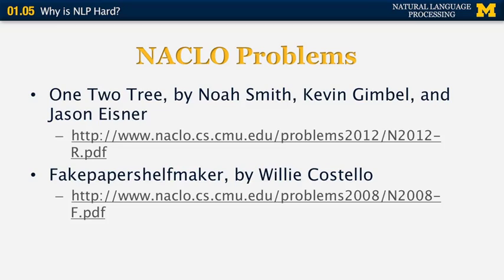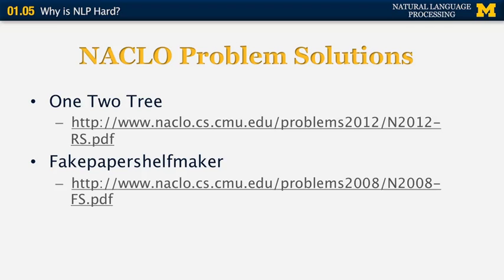And the second example is called Fake Paper Shelf Maker, which is again related to this problem of grouping nouns. It was written by Willie Costello, and it uses Japanese noun compounds as the material for the problem. And once you solve those problems, you can go back here and find whether your solutions match the official solutions.